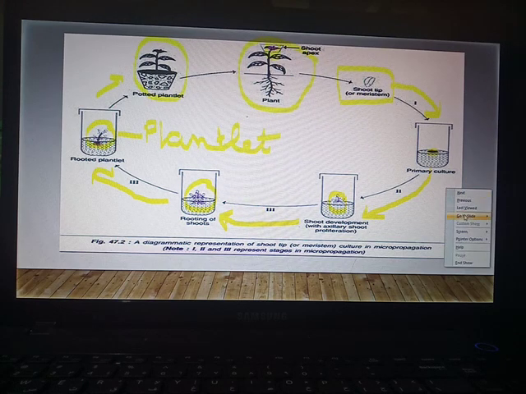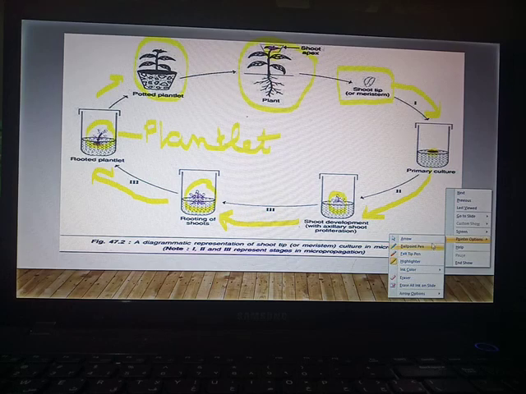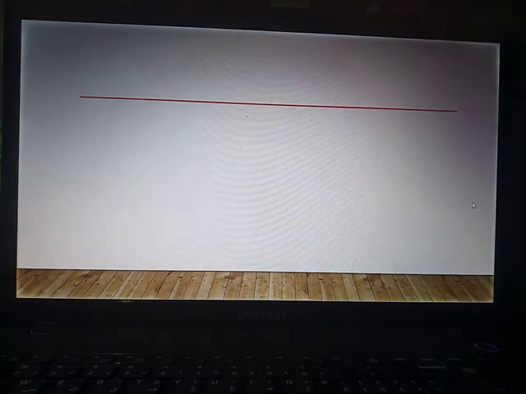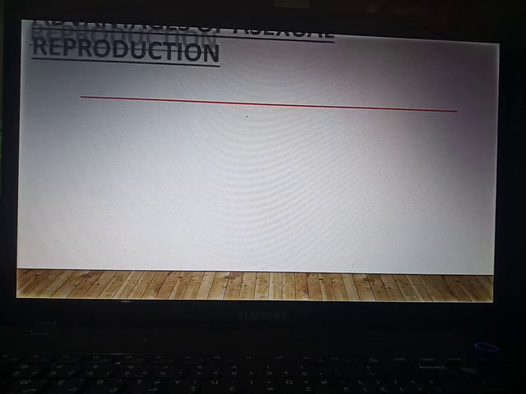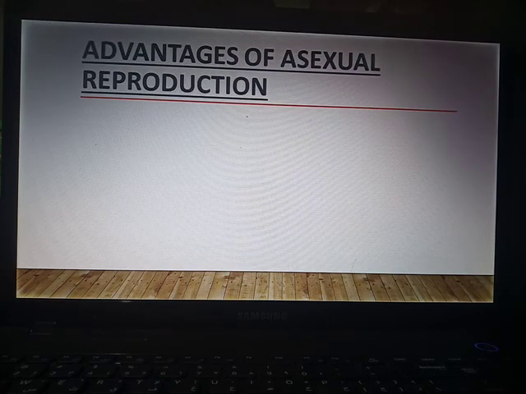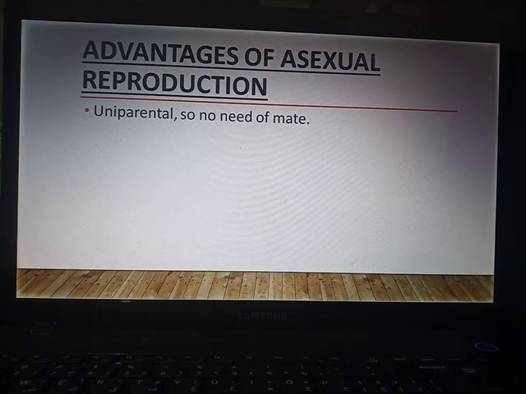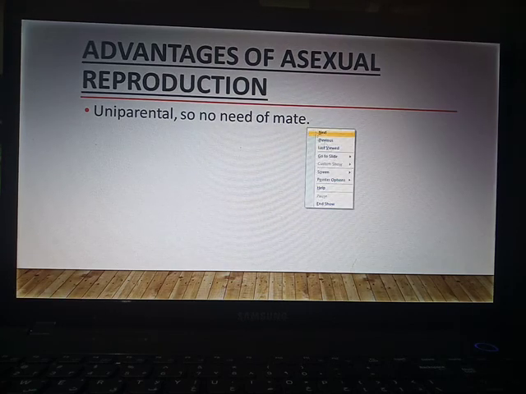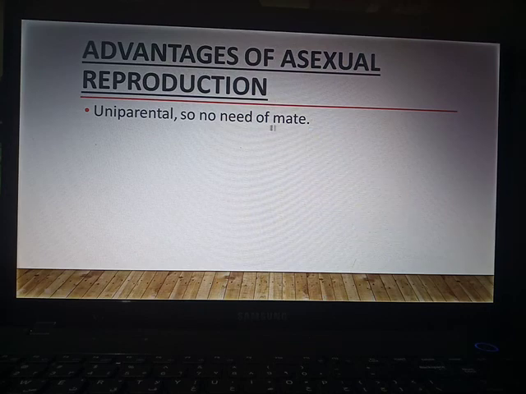This is all about asexual reproduction. We have completed asexual reproduction, so let us check the advantages of asexual reproduction. Asexual reproduction is a uniparental reproduction. It possesses only one parent, so there is no need of a mate. Here mate means the partner. In asexual reproduction, there is no need to find a partner or mate.